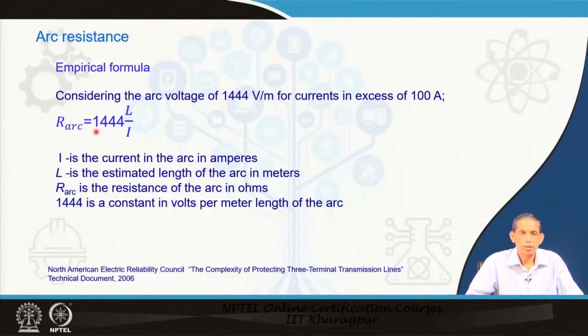So, this formula gives us the expected arc portion resistance associated with the fault.